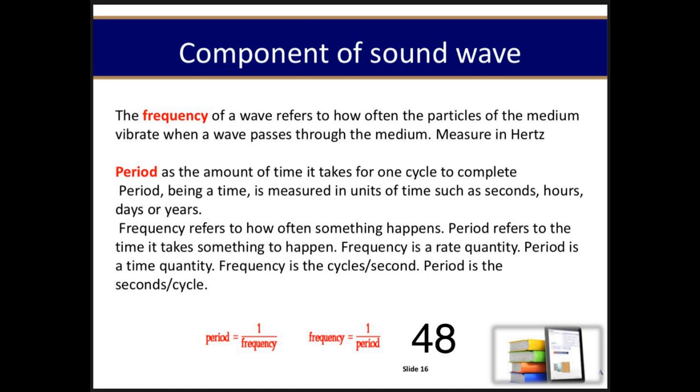Period, being a time, is measured in units of time such as seconds, hours, days, or years. Frequency refers to how often something happens. Period refers to the time it takes something to happen. Frequency is a rate quantity. Period is a time quantity. Frequency is the cycles/second. Period is the seconds/cycle. Period equals 1/frequency. Frequency equals 1/period.